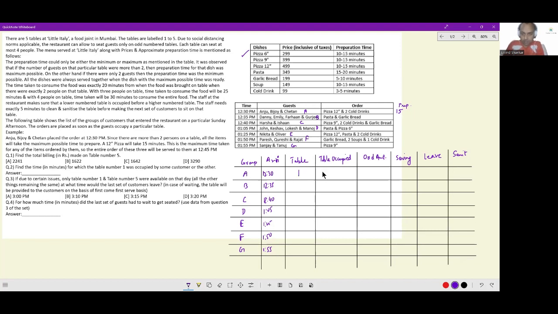Okay, first group, they will of course be given table 1. They will occupy the table at 12:30 itself. It's not like they will have to wait. No tables were occupied so far. So at 12:30 they will occupy.